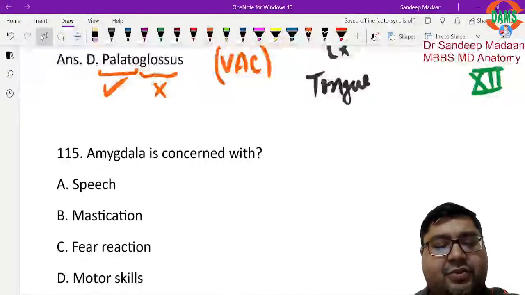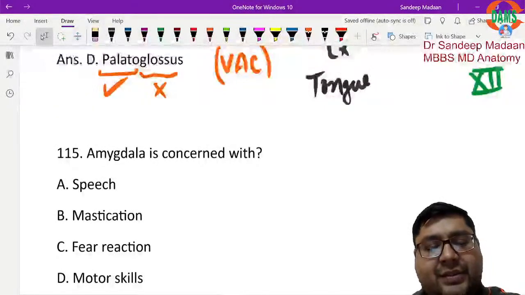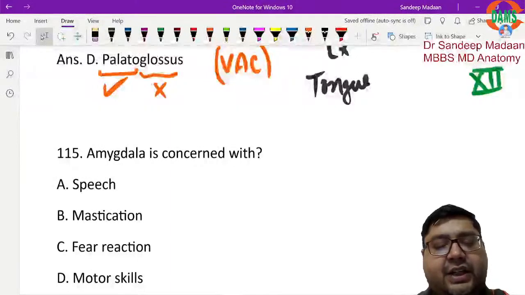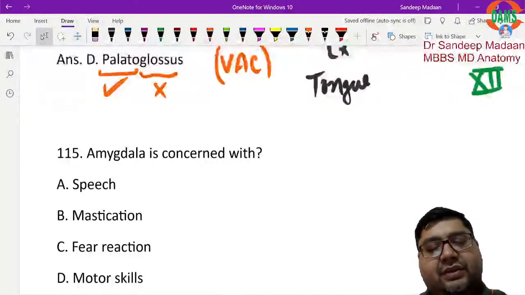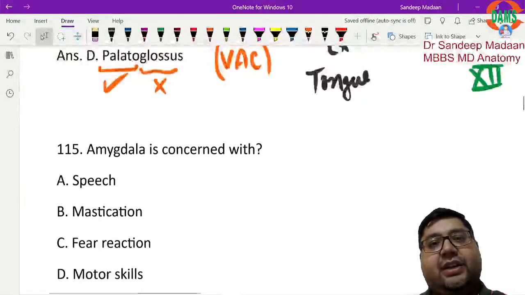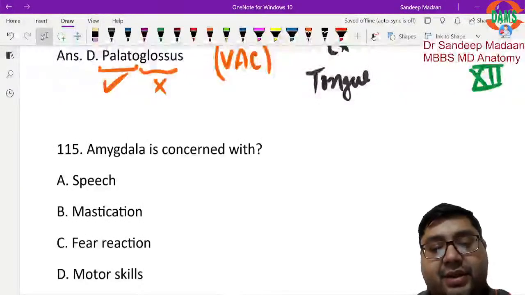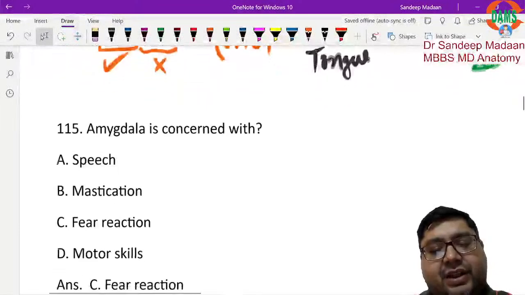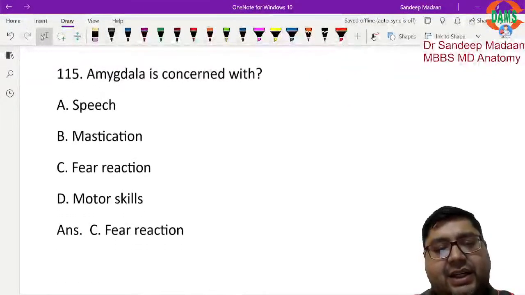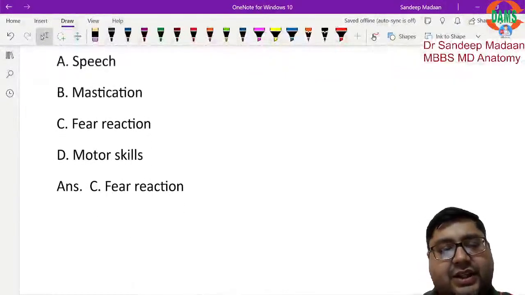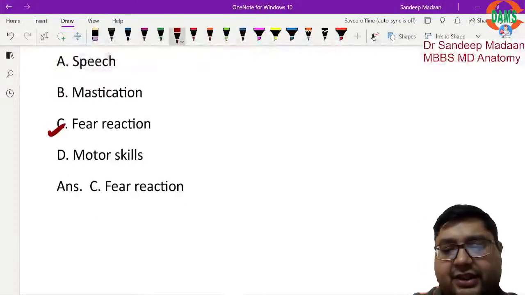So among these options, speech, mastication and motor skills are not the concerned area for the amygdala. Rather, the fear reaction, or anything related to the emotional part or the memory part, those are the areas for the limbic system. The answer among these options will be C, fear reaction.